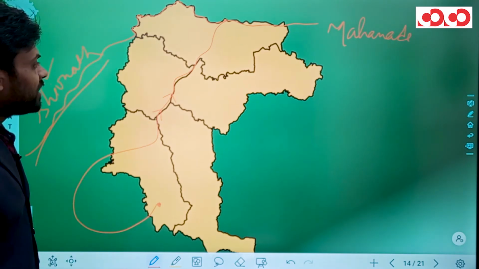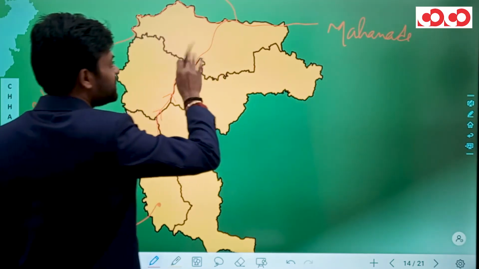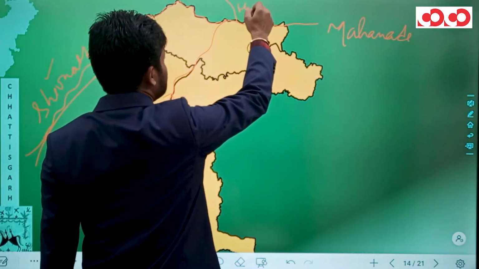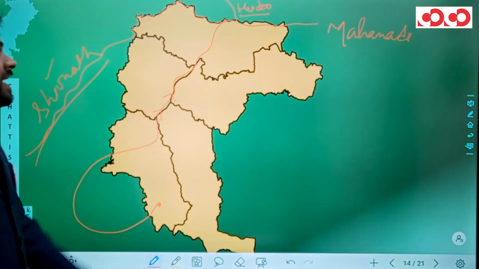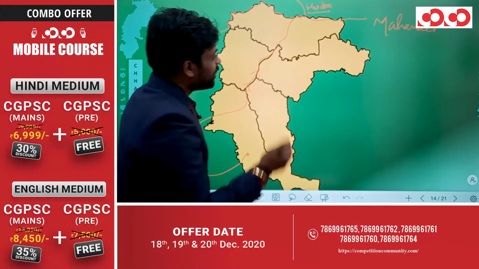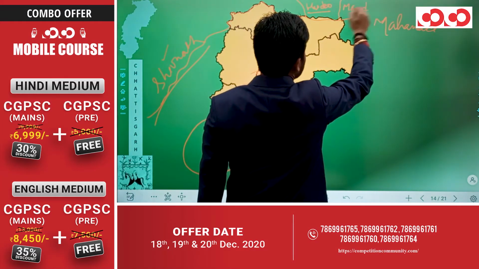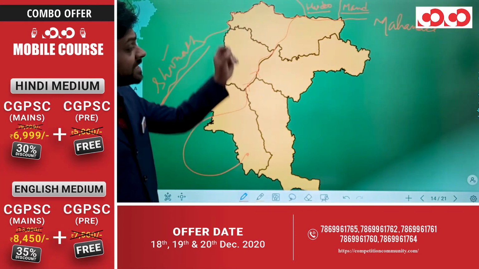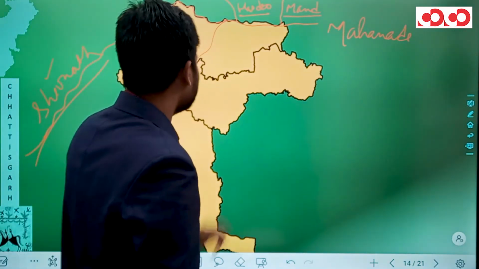If we talk about river Hasdev, this river Hasdev originates from Korea district, and this also meets up with Mahanadi. So this river Hasdev also meets the left bank of river Mahanadi, and hence it will be termed as the left bank tributary. Now if we talk about river Mand, which originates from the main part of Chhattisgarh, this Mand river also meets up with the left bank of river Mahanadi.